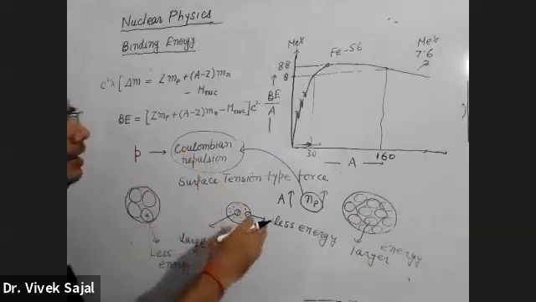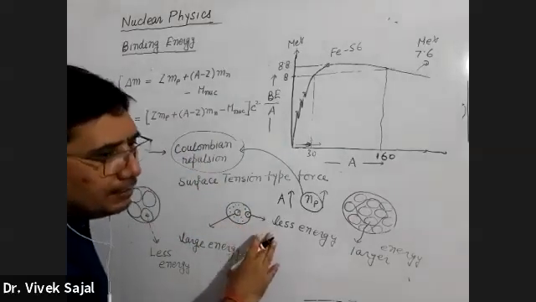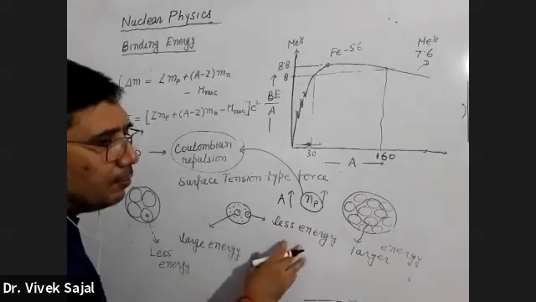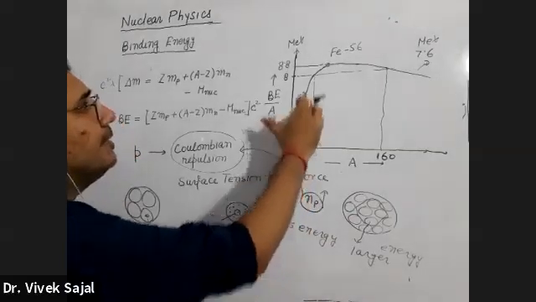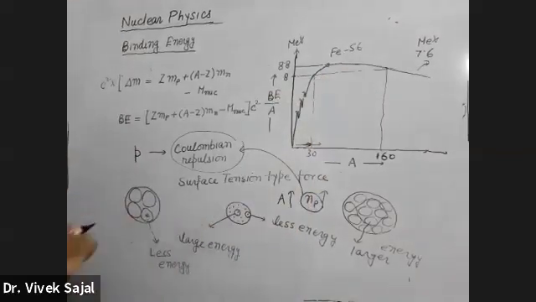However, later on, a liquid drop model was developed, and with the help of this liquid drop model, they recreated this graph theoretically. These two pictures were also present in that model, but other forces were also present there.